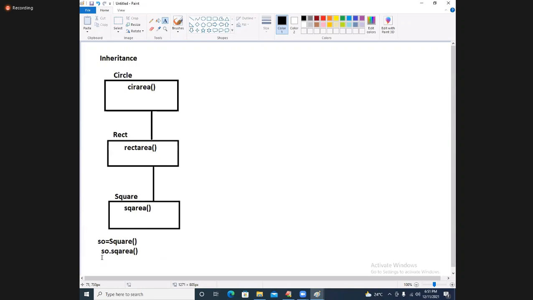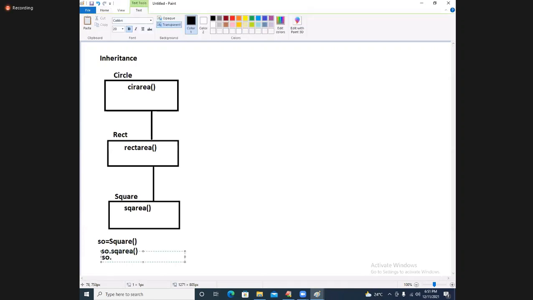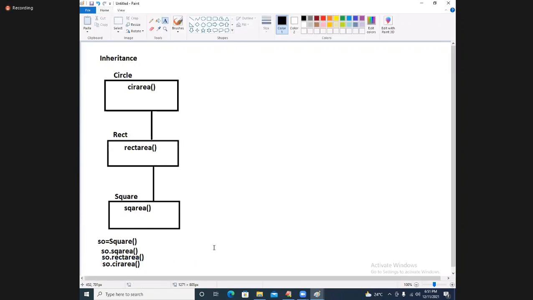And next, one more I am creating, SO dot rect area. One more memory space is created. Next, SO dot circle area, one more function is available here. Tell me, how many memory spaces are created? 3 memory spaces are created compulsorily.